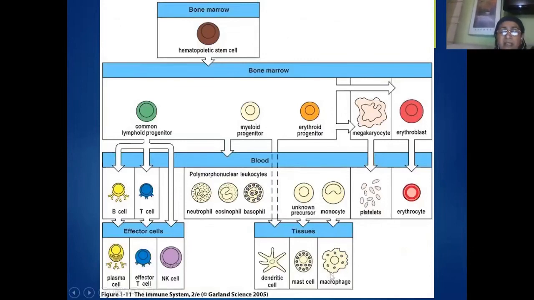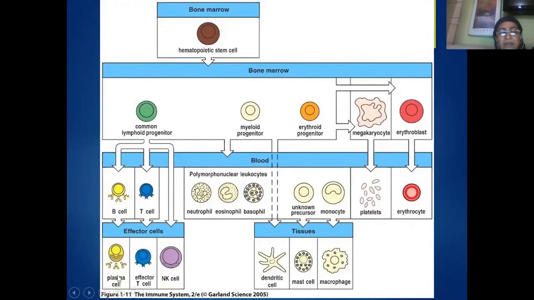That means it indicates that they are also phagocytic in function. Similarly, some of the myeloid progenitors can directly undergo maturation to form the dendritic cells. Dendritic cells will have elongated finger-like pseudopodia. They are also phagocytic in function. Then apart from that, the lymphoid progenitors transform themselves into B cells and T cells.